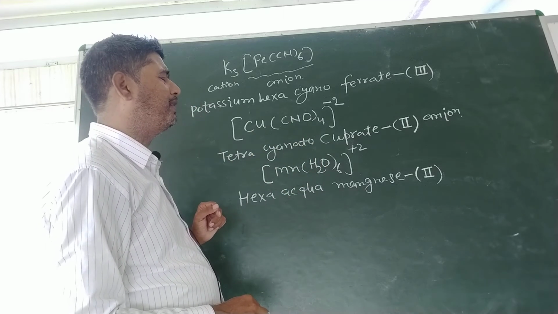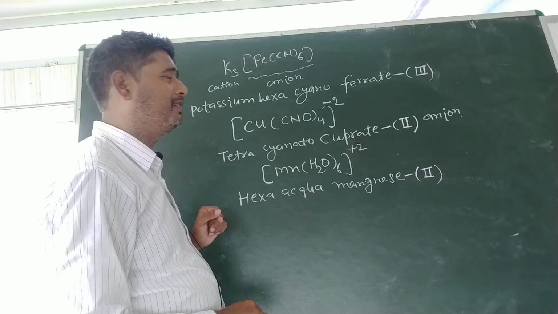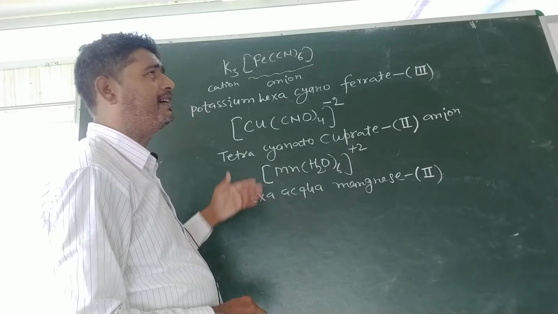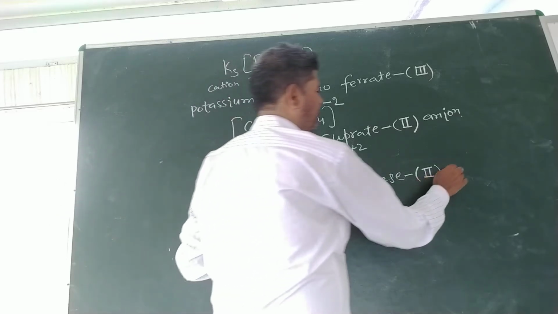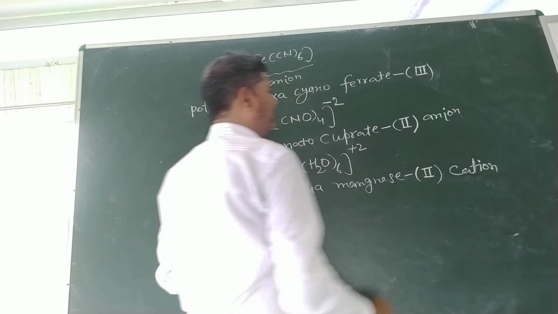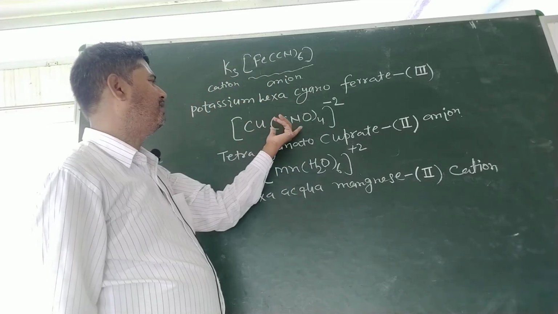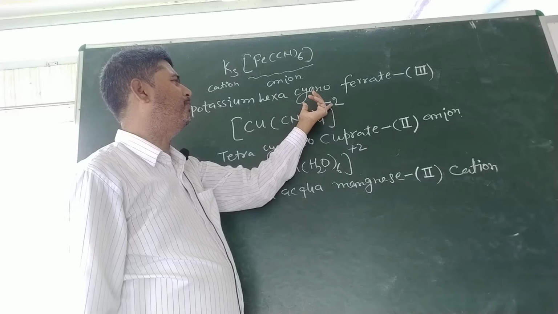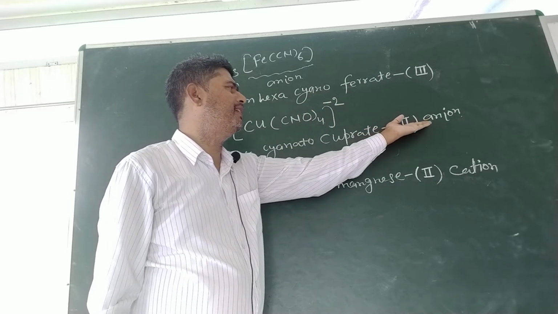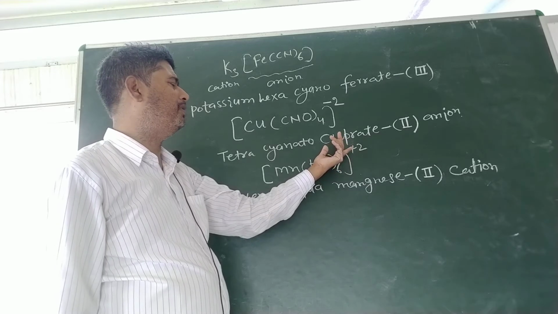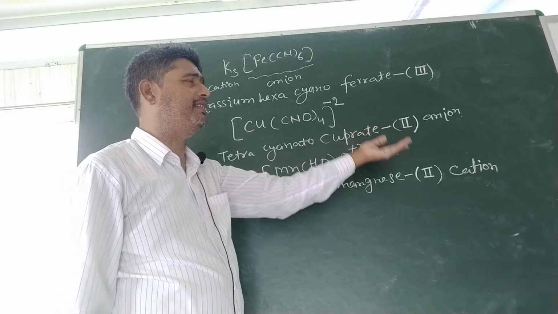So we have to show its nature. For this we will write cation at the last. Just like the above example, this will have a negative charge, so we will write anion in last. It will have a positive charge, so we will write cation at the last.